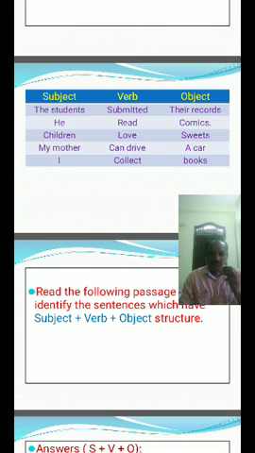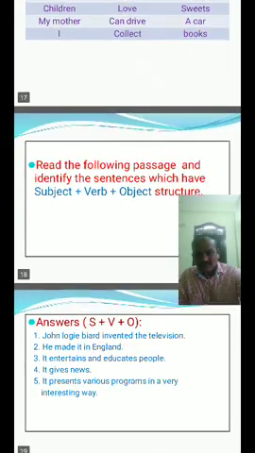Subject plus verb plus object structure, S plus V plus O. Once again, I am repeating. Carefully listen. The students submitted their records. He read comics. Children love sweets. My mother can drive a car. I collect books. So, like that.